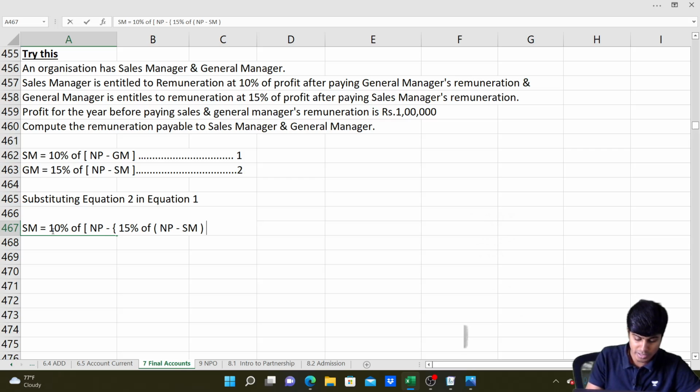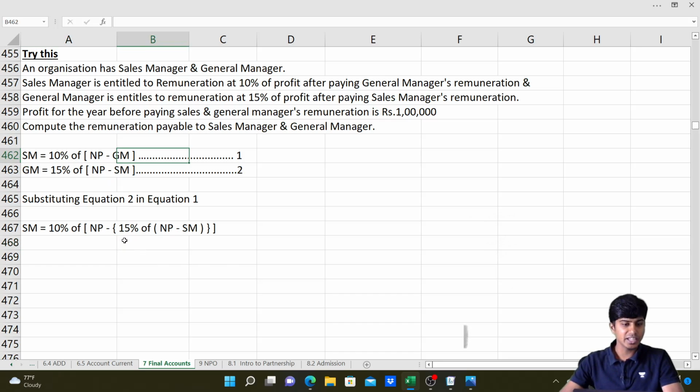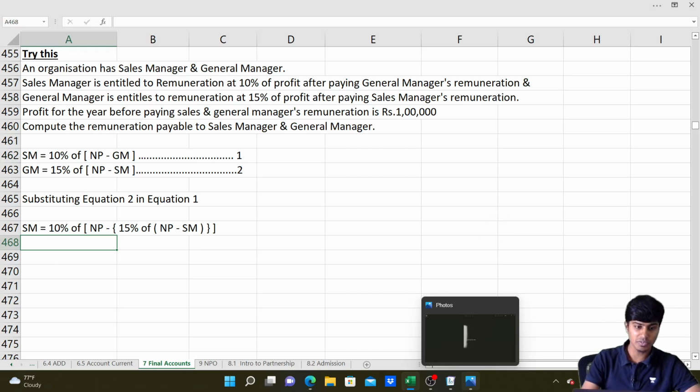Close the small bracket, close the flower bracket, and close the big bracket. This is how the equation is going to be. Here, in the place of general manager, I replaced it with 15% of net profit minus sales manager. Let us solve this equation now.